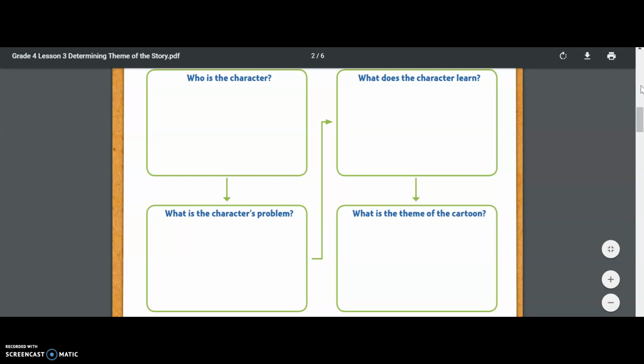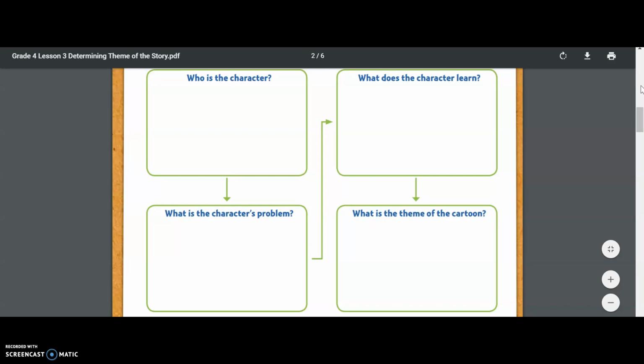On your Nearpod, the cool thing is now you all are able to type directly into this chart. So you have what's called a Draw It feature. If you slide over on this page, you can click what is called the text box, which will be listed at the bottom left corner of your screen on the Nearpod. And you can place that text box in each of these squares and type your response.